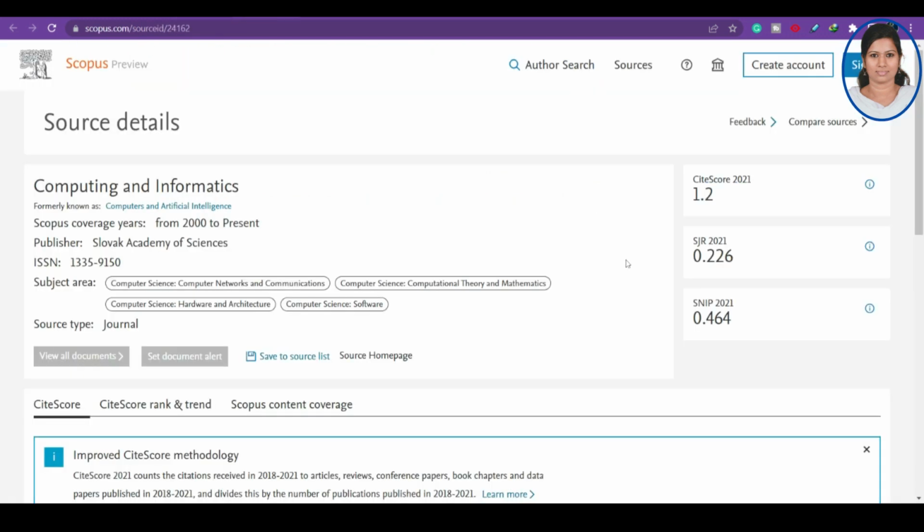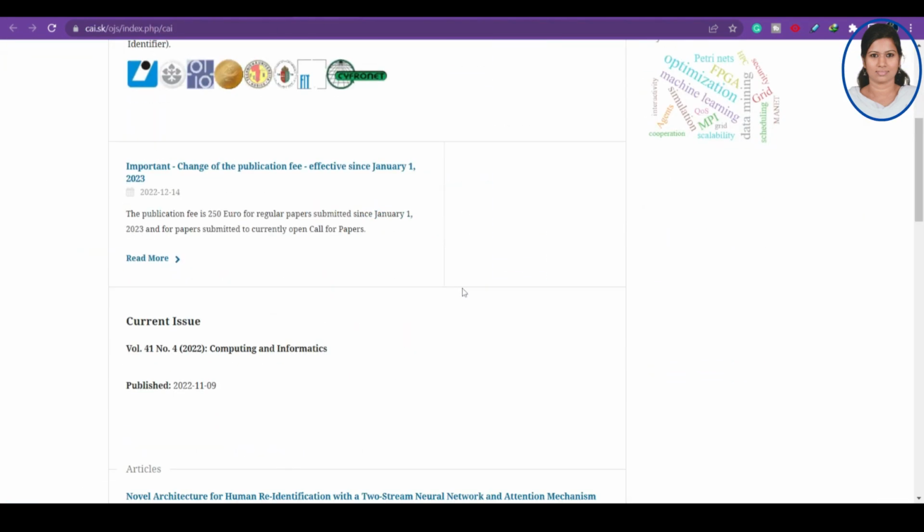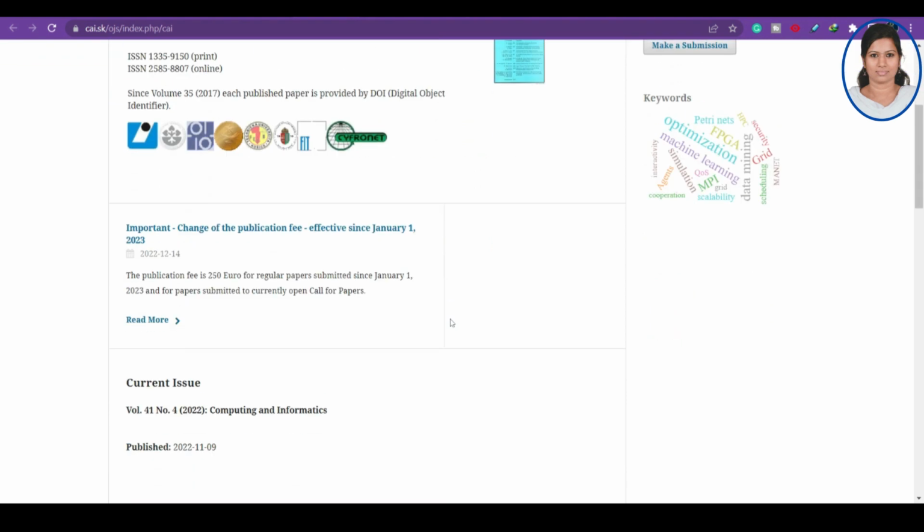So let us go to the third journal, which is Computing and Informatics. This is by the Slovak Academy of Sciences, and this is since 2000. It's there in Scopus. So they are covering computer science networks, computer science hardware and architecture, software, and everything, mathematics as well. So if you see here, you can find more information about the journal.